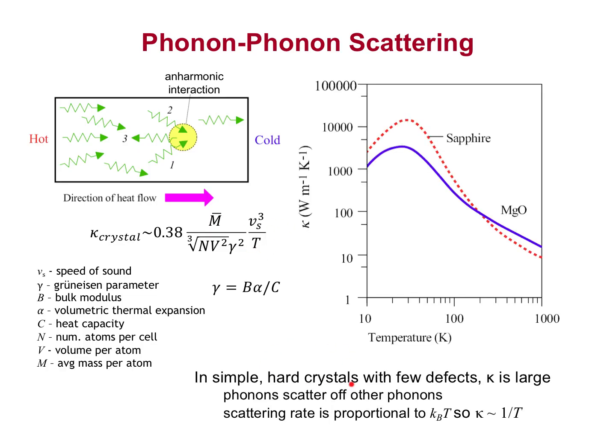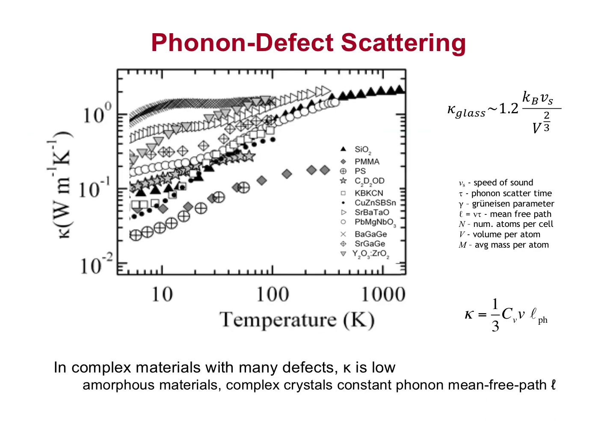Strong, hard crystals with a high speed of sound, such as sapphire or MgO, have very high thermal conductivity that decreases with temperature approximately as 1/T. Phonons also scatter off any disruption in the crystal, including point defects such as vacancies, interstitial atoms, or substitutions, but also dislocations and interfaces. In complex materials, the phonons scatter more frequently from defects rather than other phonons, so the phonon mean free path is small and temperature independent.